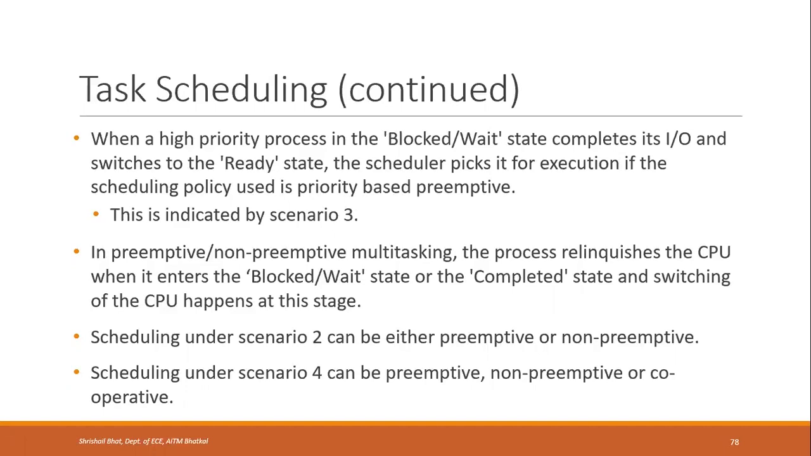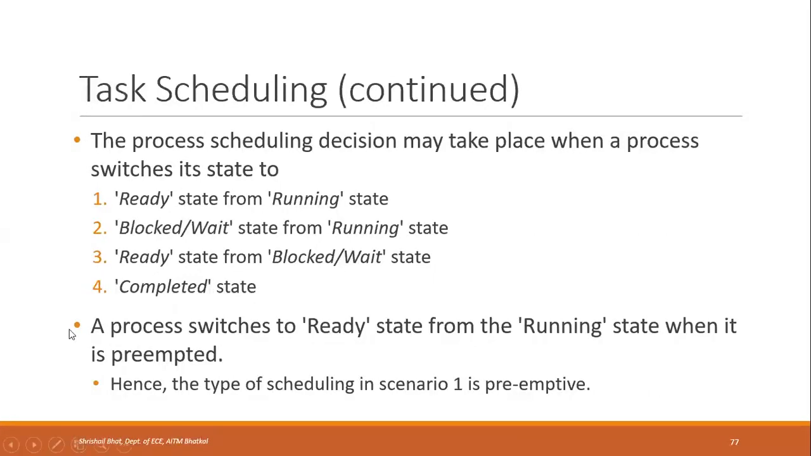In this case, if it is a higher priority task than the currently executing task, the scheduler will pick that higher priority task which has just entered the ready state, if the scheduling policy is priority based preemptive scheduling. That is what is indicated in scenario 3. Whenever there is a transition from blocked or wait state to ready state, if the process is a higher priority task, that will be scheduled, and the presently executing task will be preempted.